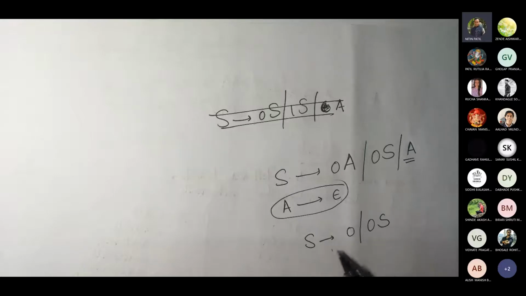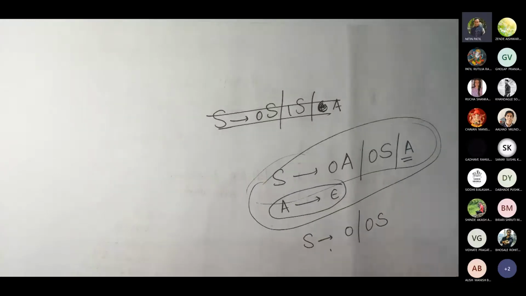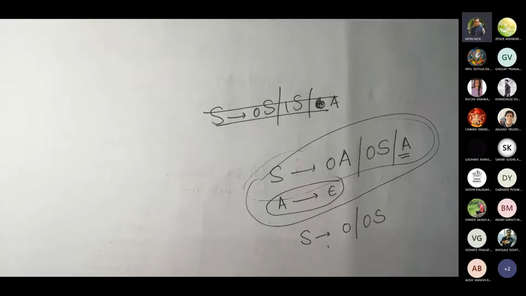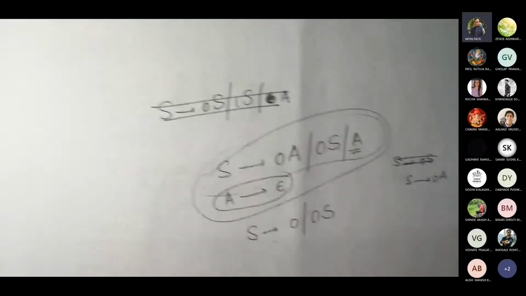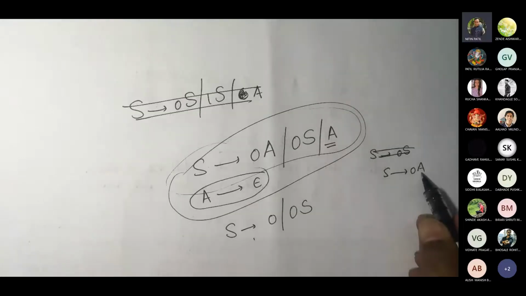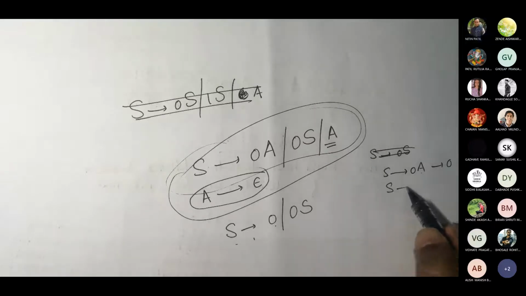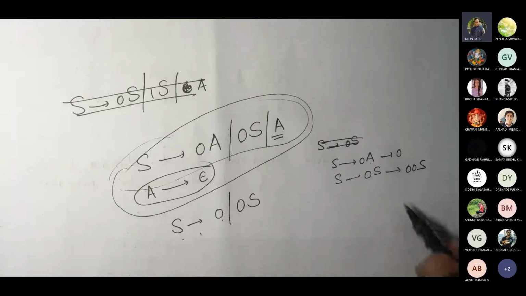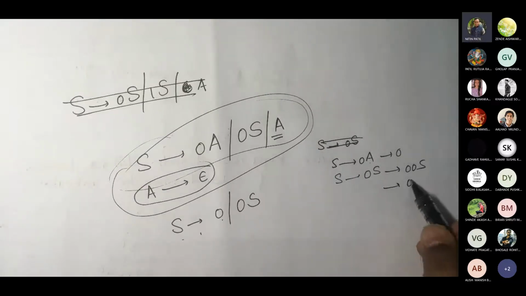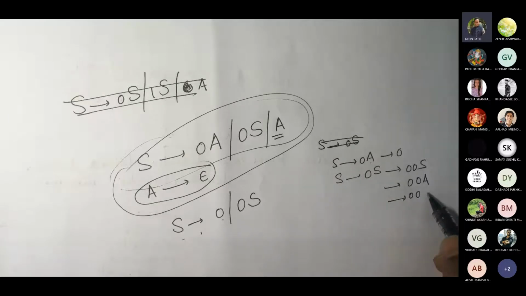So ultimately I can write this. If I write this only instead of these 4 productions, will that language be the same? Let us try. S gives 0A. Now if I put A as epsilon, I would be getting 0. So S gives 0 is gone. If you write 0S, then I can get 0A, then 0 epsilon.